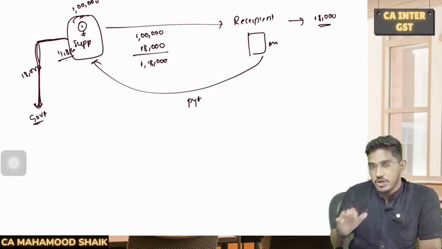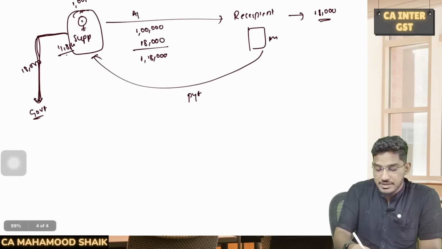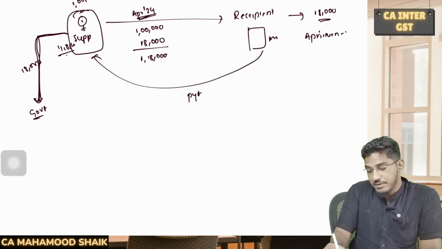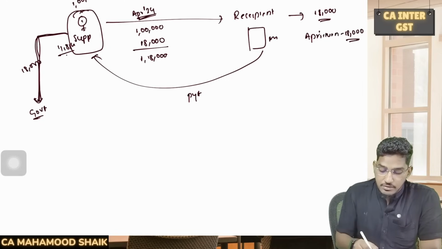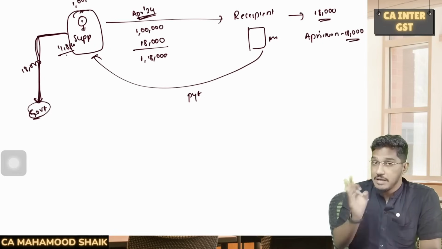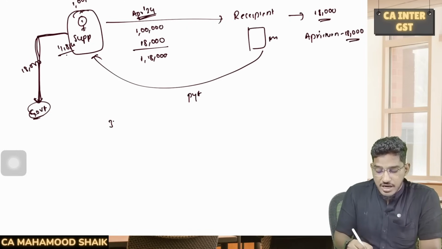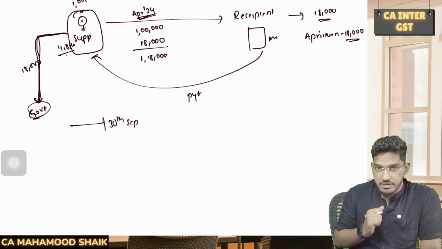Now for this, the mechanism they have given is, say for example, this transaction has taken place in the month of April 2024. In April 2024, he has given you the invoice and you made the payment also. When you are filing the return for the month of April, in the April return you can claim the 18,000 rupees as input tax credit. Now, this supplier has collected the money, but he is not paying it to the government. The government told, we will wait. How long will they wait, sir? Till 30th of September following the end of the financial year.